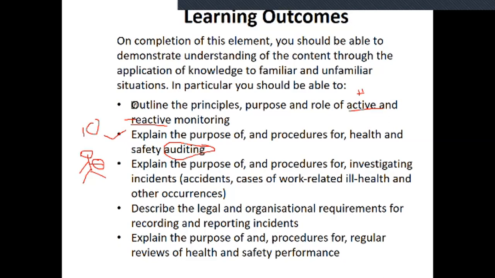Therefore inspection is just a part of auditing. Auditing is the full thing, full information. Inspection is only half the part. We will discuss all this later.